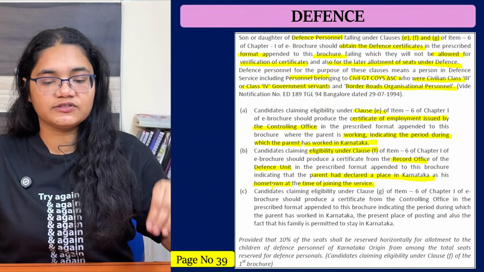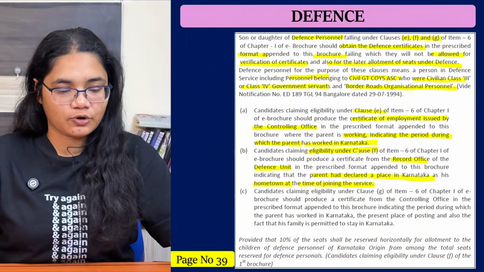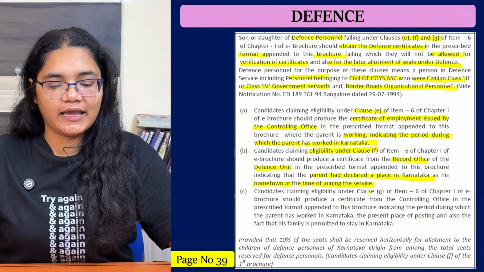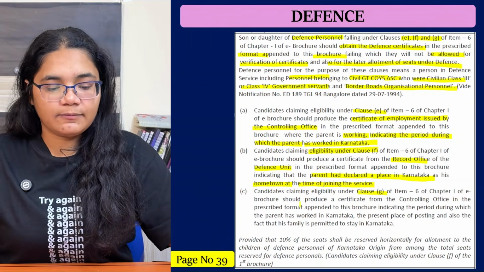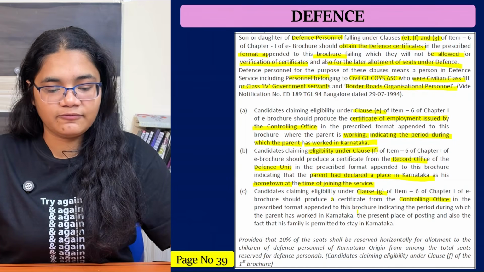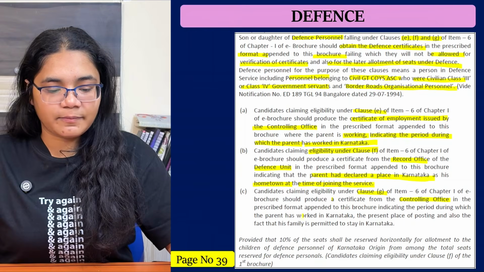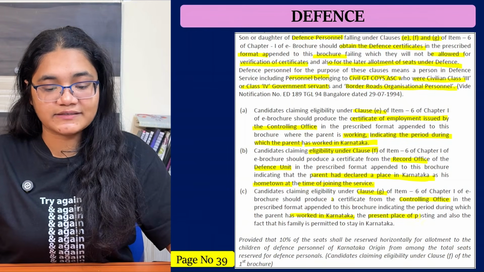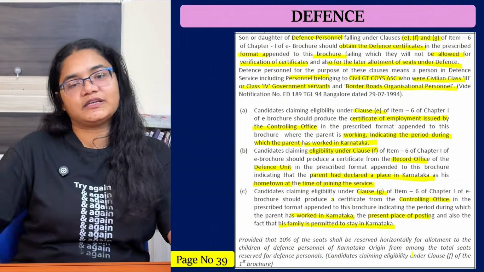If you have understood clauses E, F and G, then I am sure you can relate to what documents I'm talking about. Similarly, candidates claiming eligibility under clause G of item 6 of chapter 1 of the e-brochure should produce a certificate from the controlling office in the prescribed format. Again, the format is attached in the information brochure, indicating the period during which the parent has worked in Karnataka, the present place of posting, and the fact that his family is permitted to stay in Karnataka.